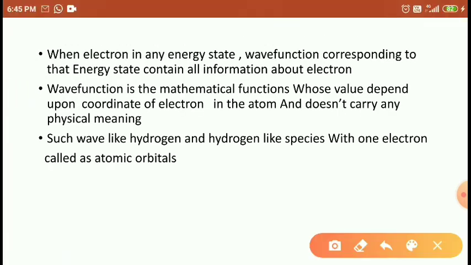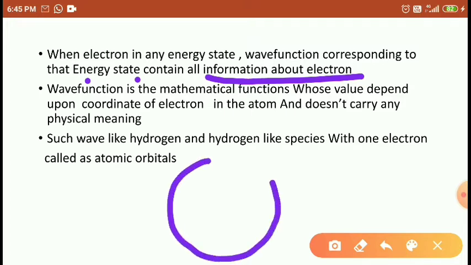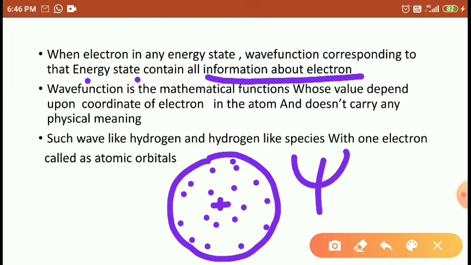Okay. So next is, students, the next point. When electrons are in any energy state, the wave function corresponding to that energy state contains all information about the electrons. So whatever region the electrons are occupying, either closer to the nucleus or far away from the nucleus, it gives the wave function psi. It gives the information about the electrons.